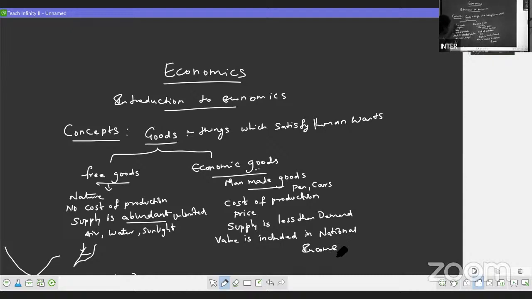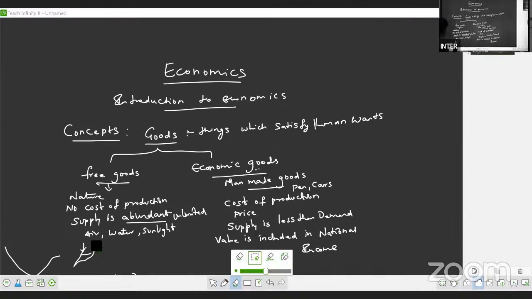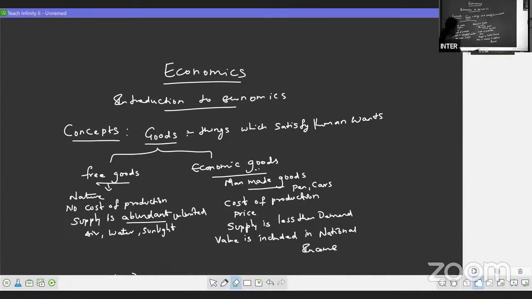Just see, free goods you may get in your exam for 2 marks. For 2 marks, you have to write 3 meaningful points: given by nature, no cost of production, supply is more than the demand. You can give an example. It completes your 2 marks answer.